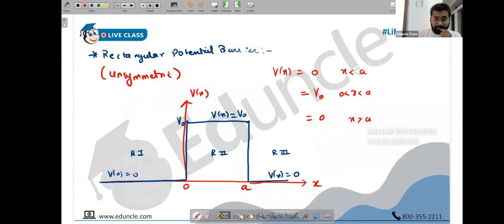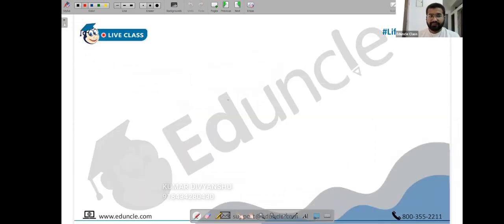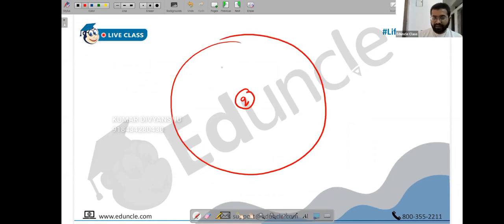Sir, I can imagine potential as we are taking something from infinity. But how should I understand a potential barrier? If there is a charge and I'm able to take it from infinity in some field, it will have a constant potential for a distance. For example, another charge has a field, and throughout this field it has a constant potential throughout the circumference. Yes, so it's something like that.